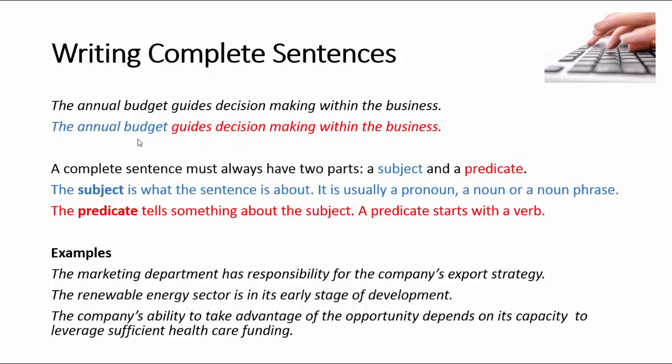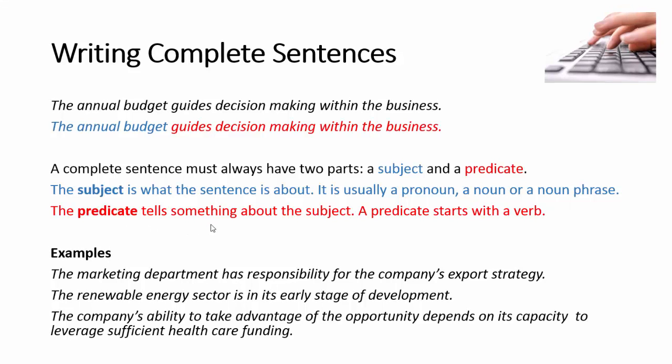So let's have a look at this a little bit further. A complete sentence must always have two parts. It must have a subject and a predicate. The subject is what the sentence is about. It is usually a pronoun, a noun, or a noun phrase. On the other hand, the predicate tells something about the subject. It starts with a verb, so the predicate will give that further information about the subject.